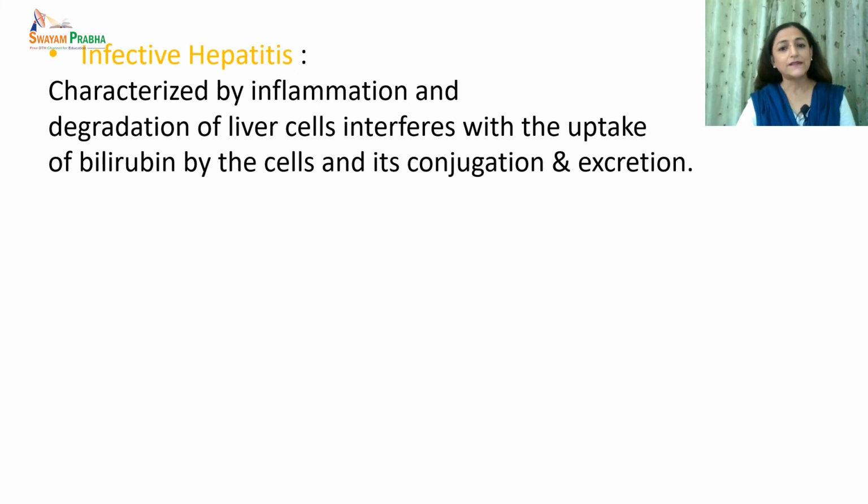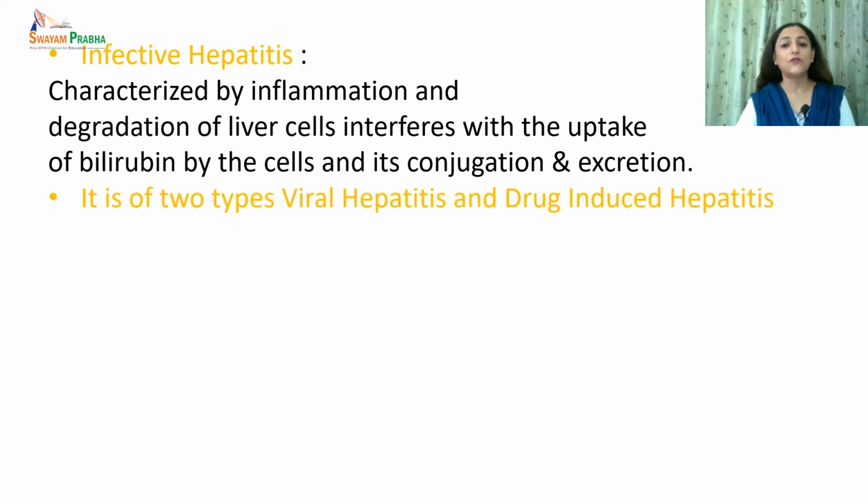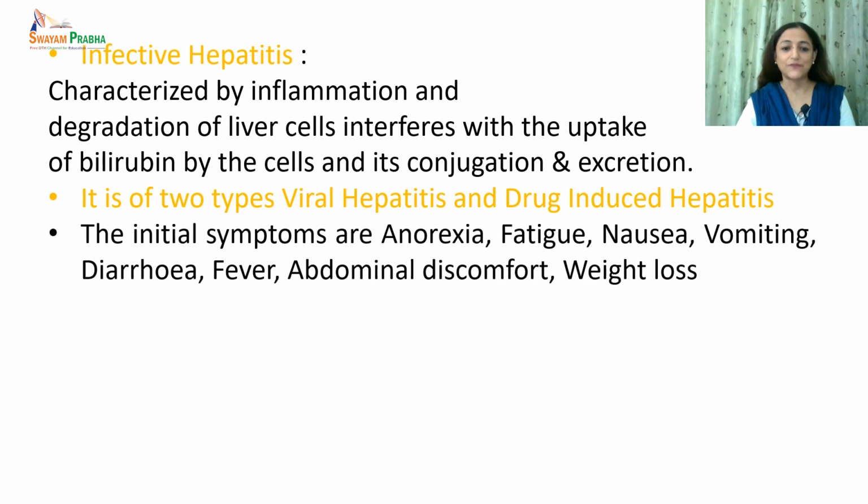Here the color of the urine will also change from dark yellow to red, and the feces will become whitish. Another symptom would be enlarged liver and spleen. And then the person may feel certain autoimmune issues.